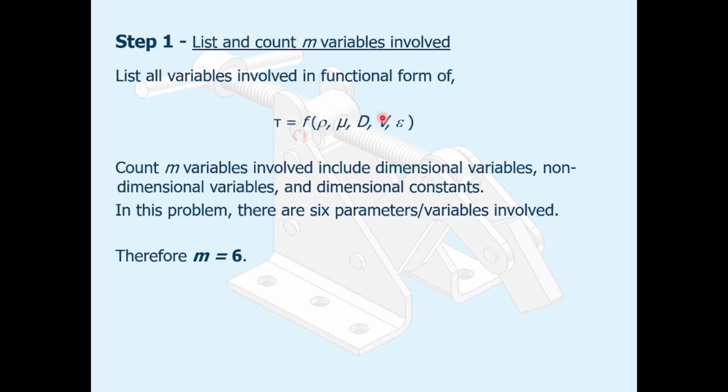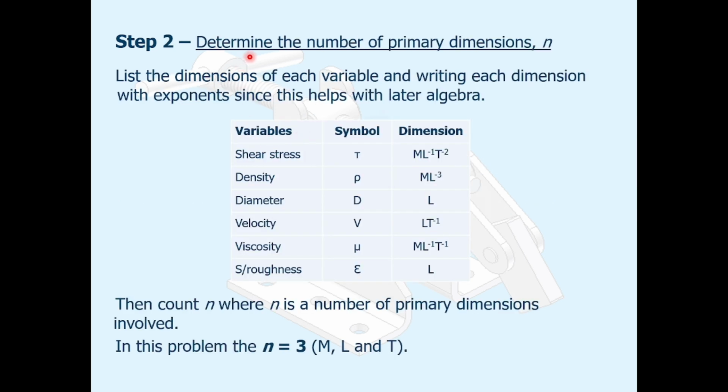Next, we determine the number of primary dimensions, which is n. This is the dimension of each variable, writing each dimension with exponents. Since this helps with the later algebra, we develop a table listing the 6 variables, symbols, and dimensions.